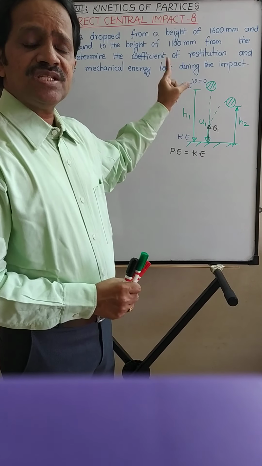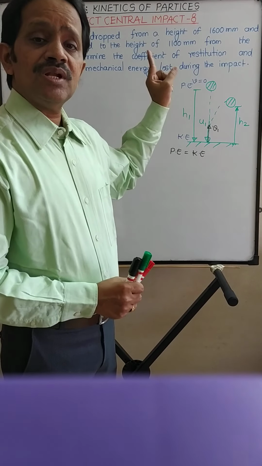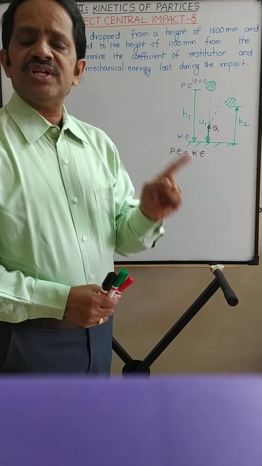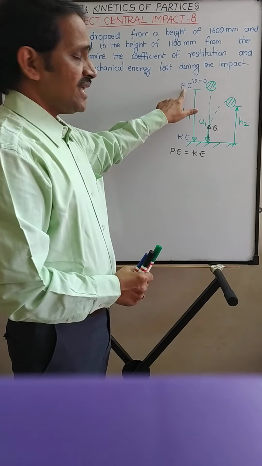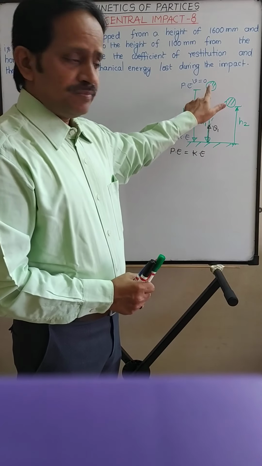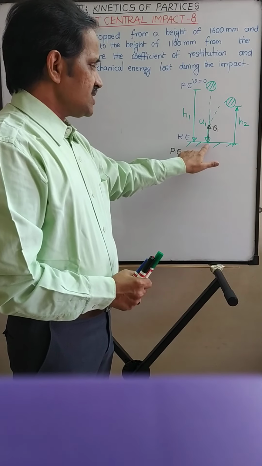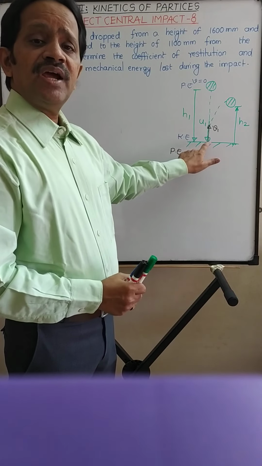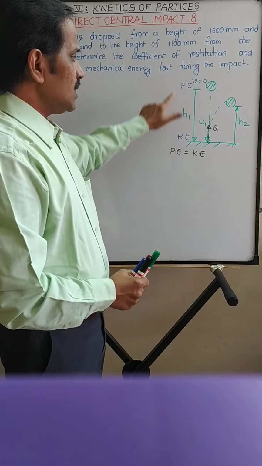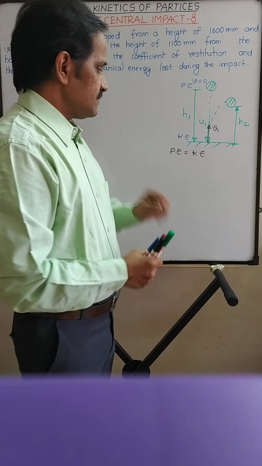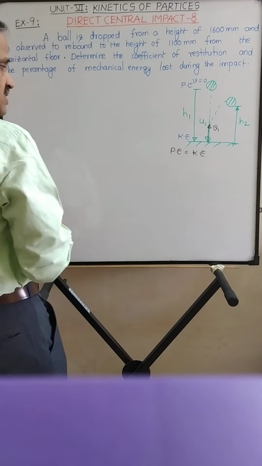The total energy here means the total mechanical energy, that is potential energy and kinetic energy. At this position potential energy is there, kinetic energy is 0. Just before it strikes the floor we will have kinetic energy and the potential energy is 0, right? So we are equating the total energy at both positions, neglecting the loss.